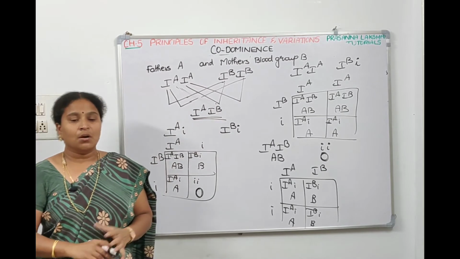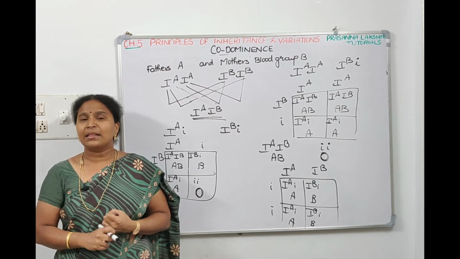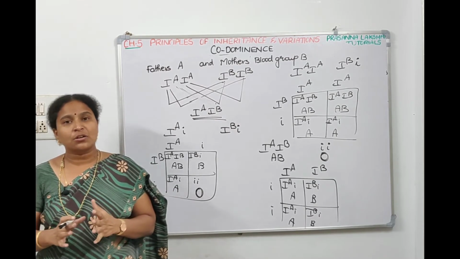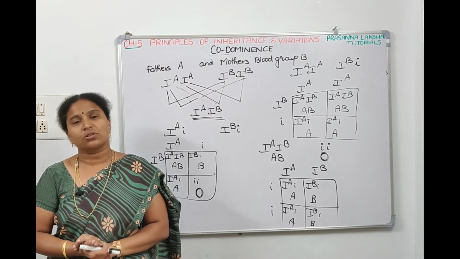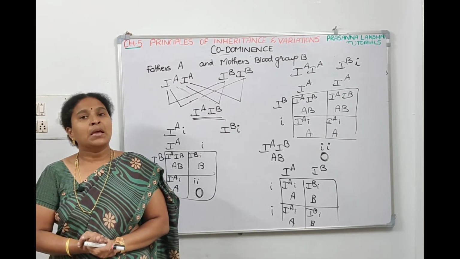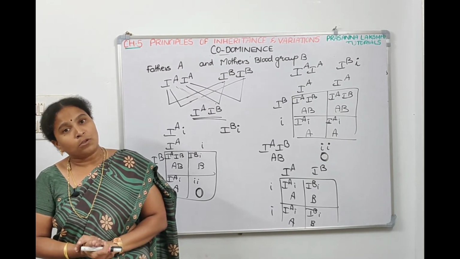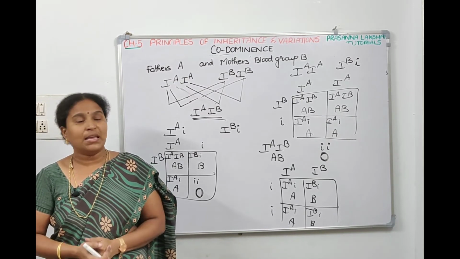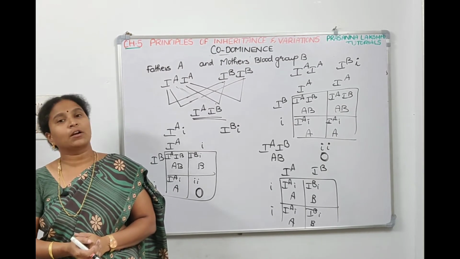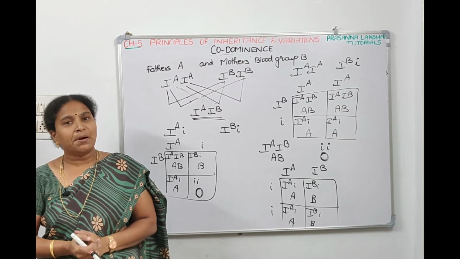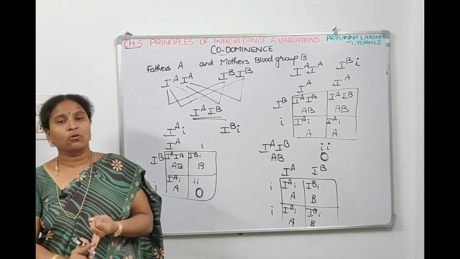Hope you understood what is codominance. Codominance means both the alleles are dominant and they express, and the F1 generation resembles both the parents. In codominance, the phenotypic ratio and genotypic ratio are 1:2:1 only. Example for codominance is ABO blood grouping. ABO blood grouping is also an example of multiple allelism. Why? Usually 2 alleles only will code for a character, but here 3 alleles code for a character. So ABO blood grouping is an example for multiple allelism and also for codominance.